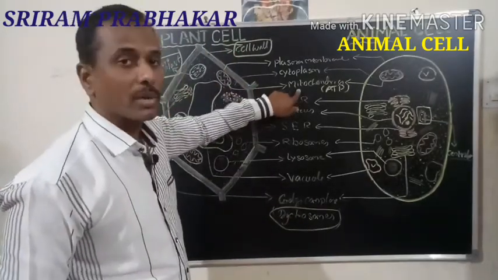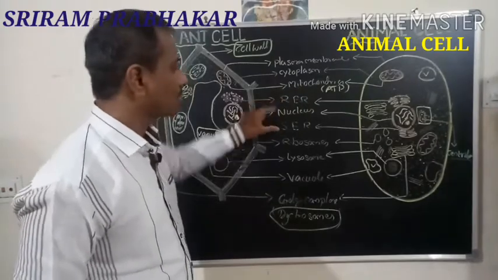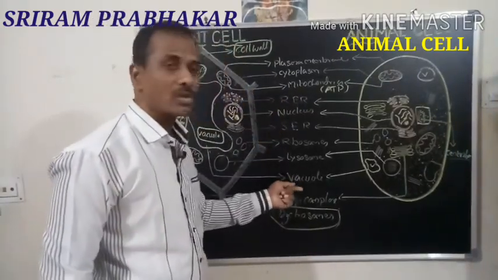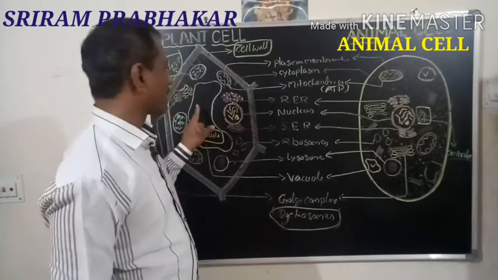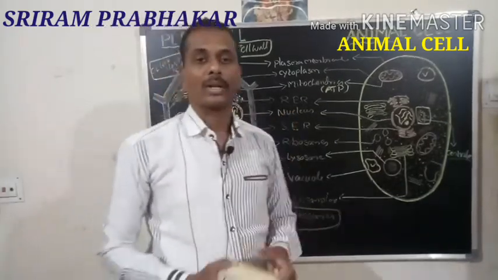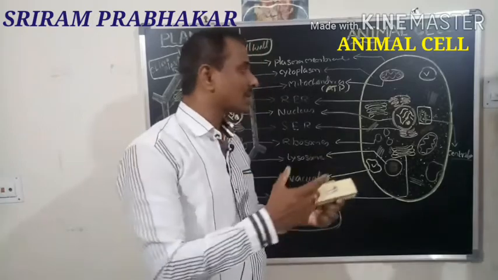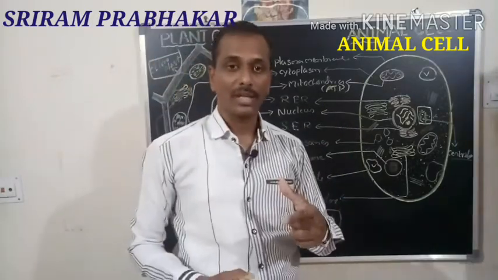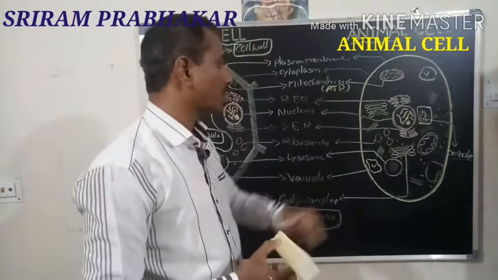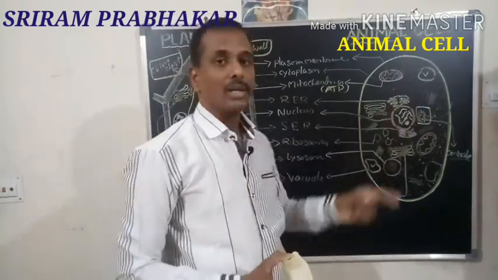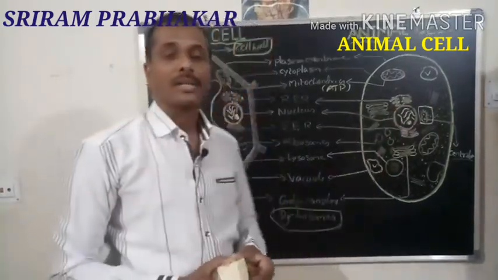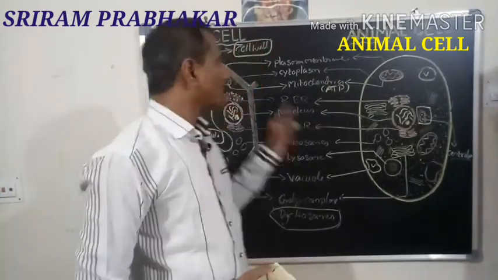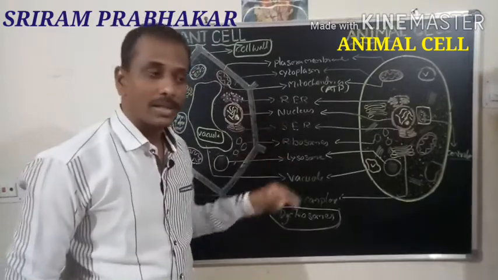This helps in the production of ATP. These help in the production of proteins and lipids. These help in the transportation of the proteins and lipids. The vacuole helps in the storage of water. That means both the cells can show a number of metabolic activities. All the activities take place inside the cell only. So we can call the cell a structural and functional unit of living organisms.